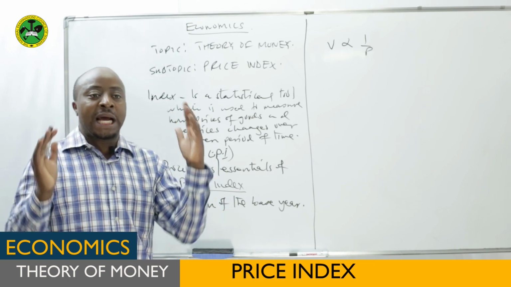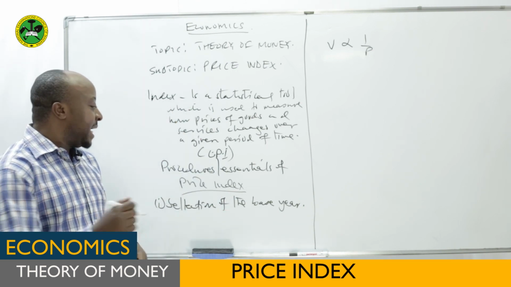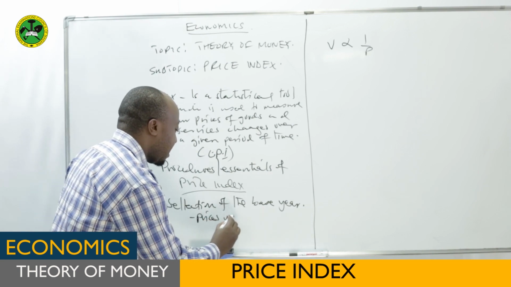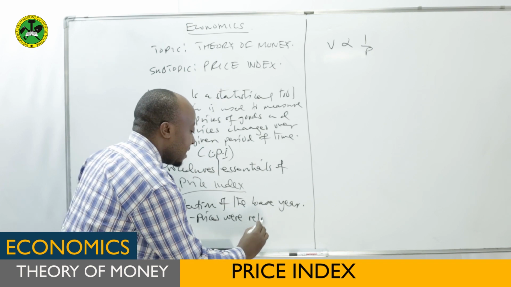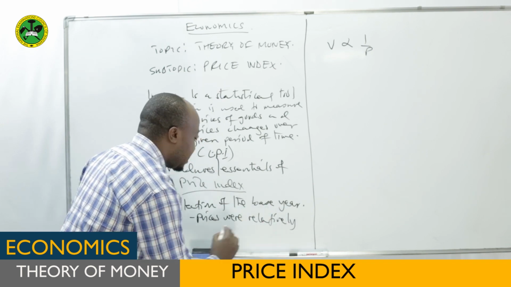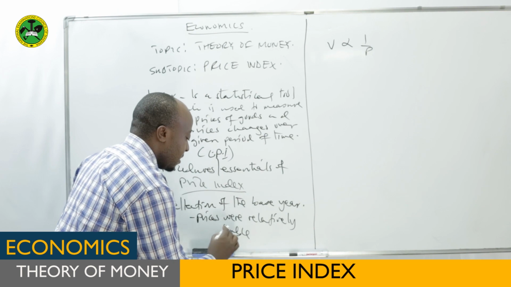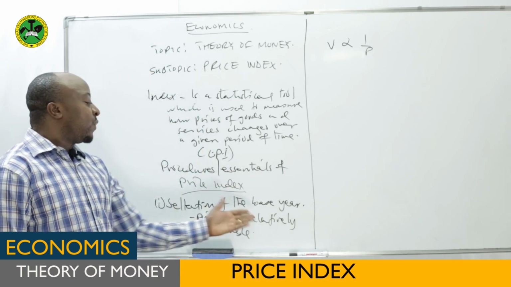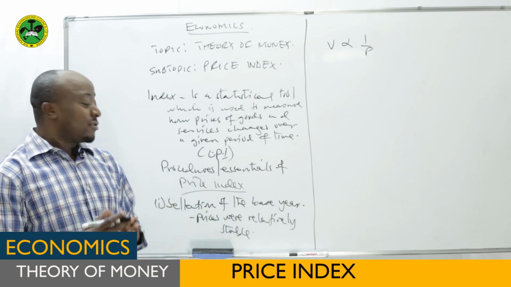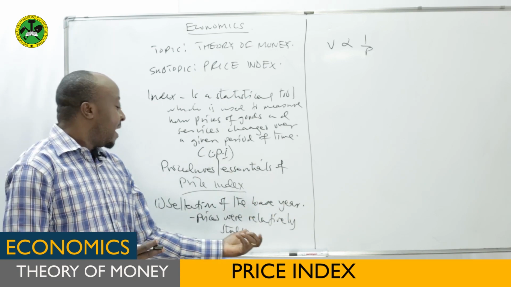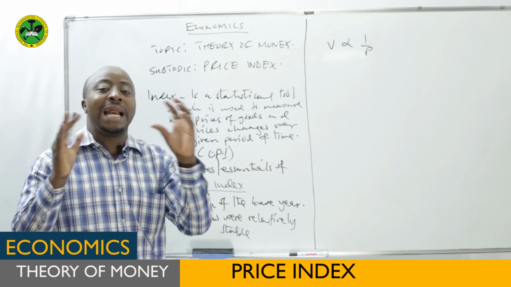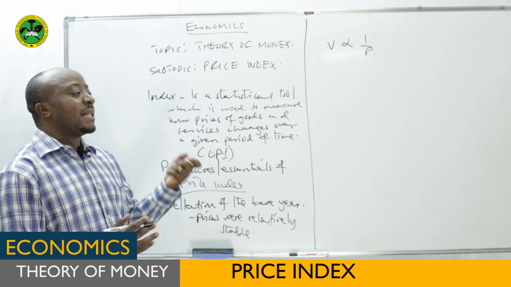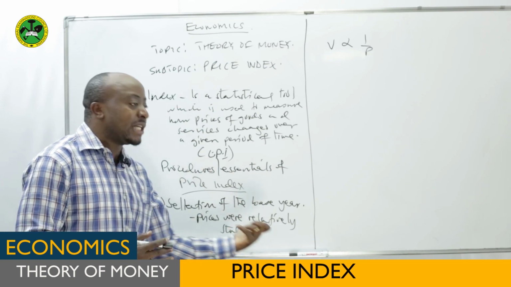For example, it should be a year in which prices were relatively stable. It is not possible to find a year in which prices of goods and services did not change at all. That's why we say we choose a base year in which prices of goods and services were relatively stable. That means at least if they were changing, there were no frequent changes in those prices.